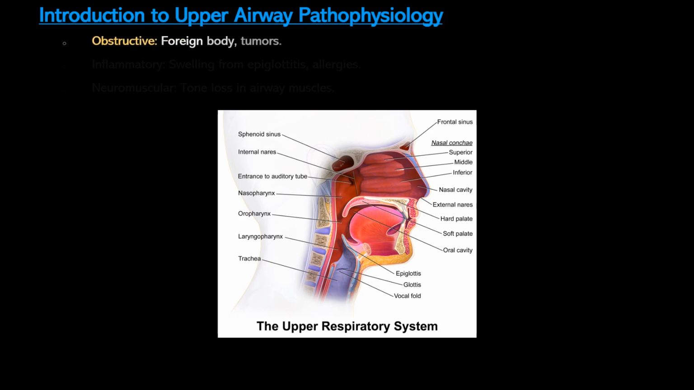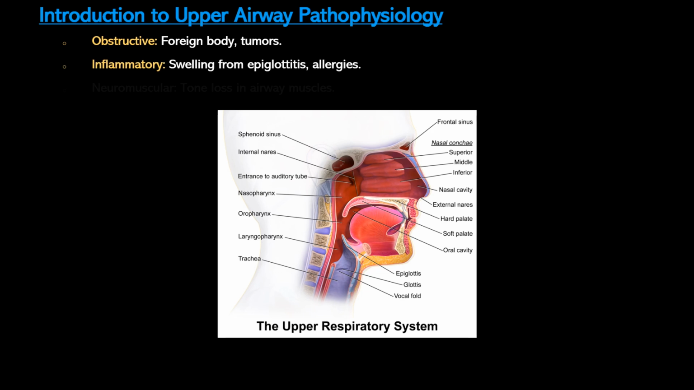First are obstructive disorders, caused by physical blockages such as foreign bodies or tumors. These create turbulence and increase airway resistance, forcing the patient to exert more effort to breathe, which can result in respiratory fatigue. Second are inflammatory conditions like epiglottitis or severe allergic reactions.